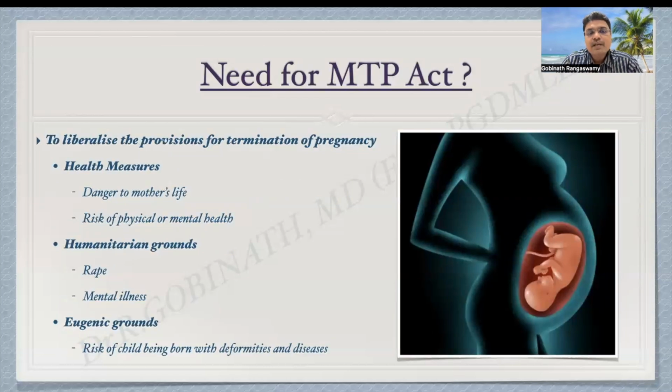It mainly aimed to liberalize the provisions for termination of pregnancy: health measures, danger to the mother's life, or risk of any injury to physical and mental health. Also, it can be done on humanitarian grounds, mainly where the pregnancy has resulted from rape or any antisocial behavior, or if a mentally ill person was pregnant. And also, it can be done on eugenic grounds, that is the risk of the child being born with deformities or diseases which can endanger the life of the child.